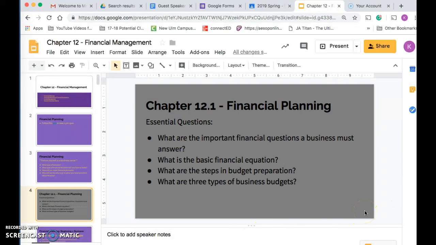All right, welcome back. We are going to start with the instruction piece of 12-1, financial planning. The essential questions that we are going to touch on today: what are the most important financial questions a business must answer? What is the basic financial equation? And then tomorrow we will get into what are the steps in budget preparation and what are 3 types of business budgets.